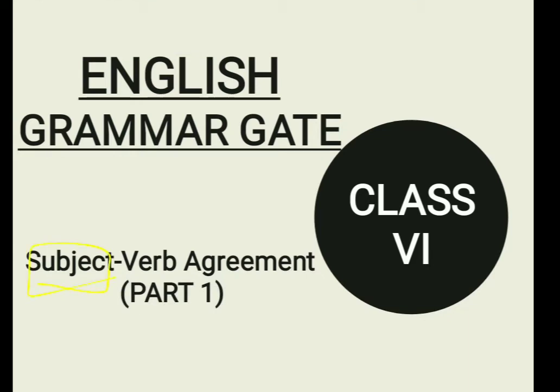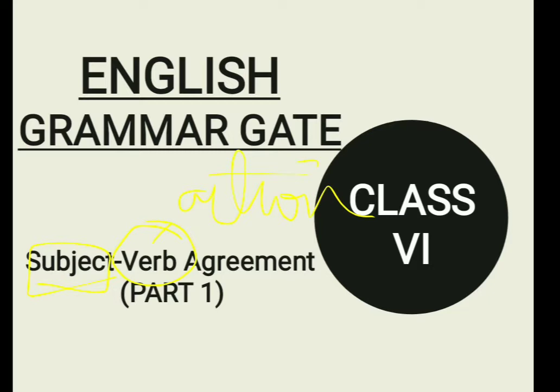Subject is something that is going to do the action in the sentence, about what you are going to talk, or about a thing, about a person that you are going to talk in a sentence. Subject will do the action. Clear? So subject is going to be your noun. Then what is verb? Verb is action. Clear? So I hope subject is clear, verb is clear.